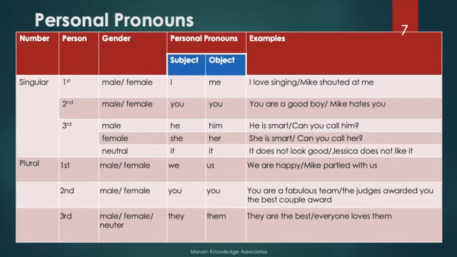Let's look at the second example. In case of second person, that means when we are addressing someone, that can also be a male or female. Let's see an example: You are a good boy. So you is the second person. We are not talking about ourselves, we are talking about somebody else.